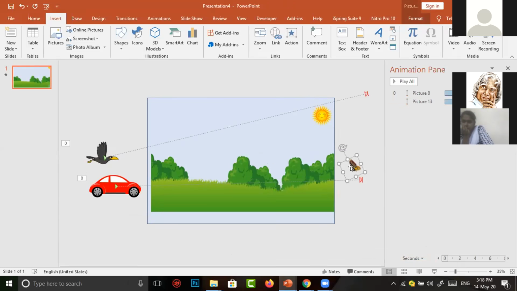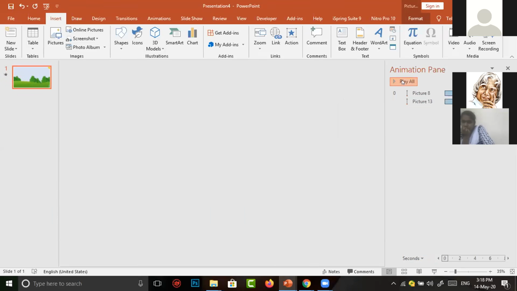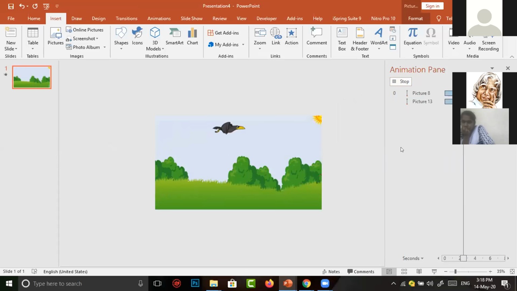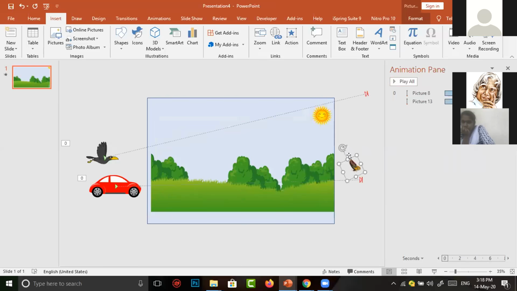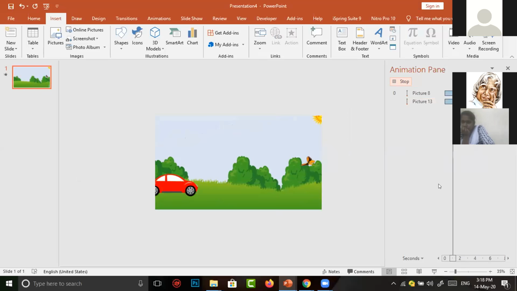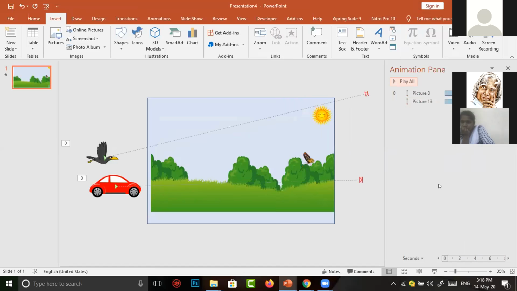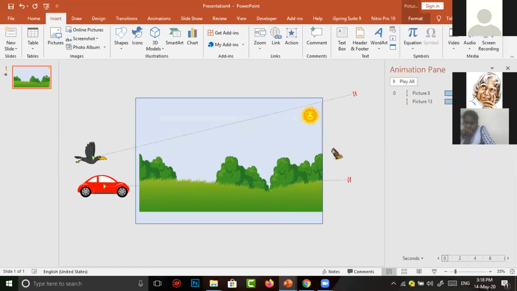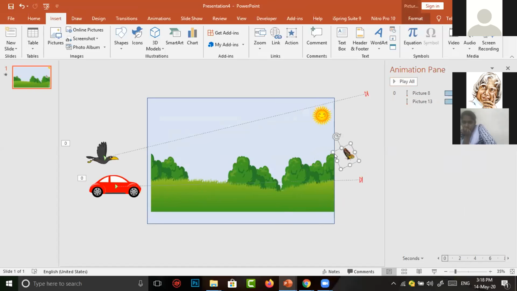The image we downloaded here is a GIF butterfly. The butterfly is also a GIF image. Here the butterfly is flying at the same place. I want to make the butterfly move from right to left. So again, I want to give the same animation which we applied to the other characters.